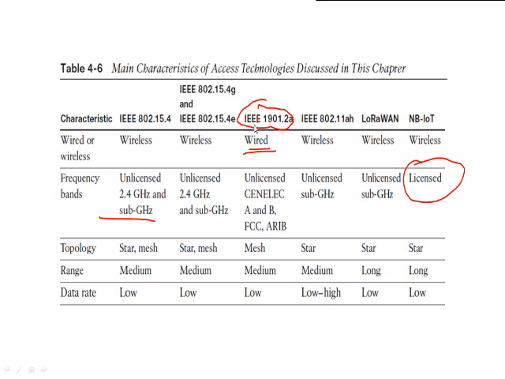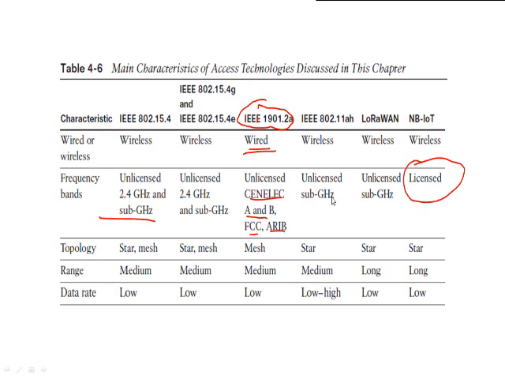Even IEEE 1901.2a also uses sub-band frequency, but it uses CENELEC A as well as CENELEC B, FCC as well as ARIB. So these are the different frequency bands utilized inside different regions, or we can say different countries, for the wired communication. And Wi-Fi and LoRaWAN are purely utilizing unlicensed sub-frequency.